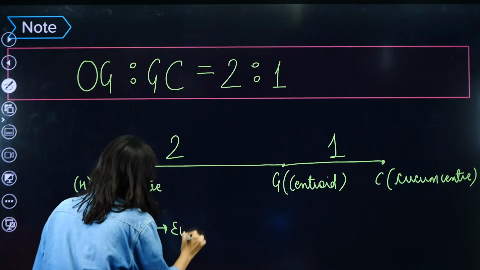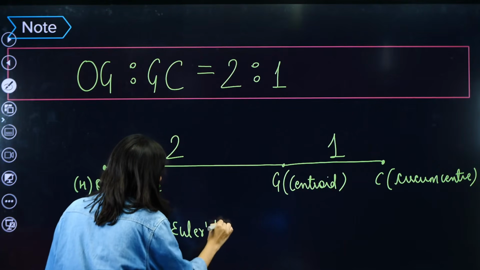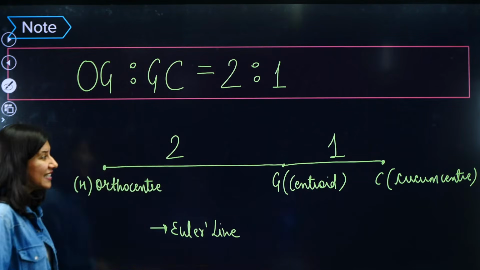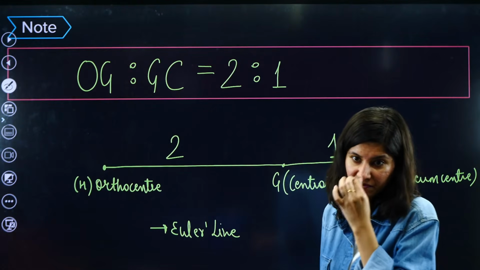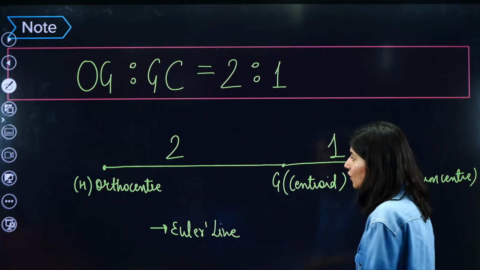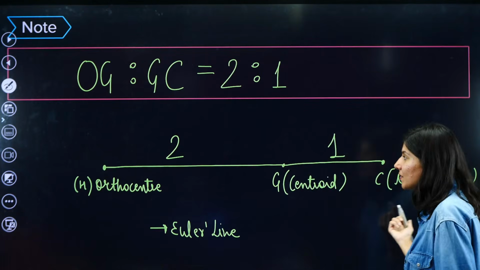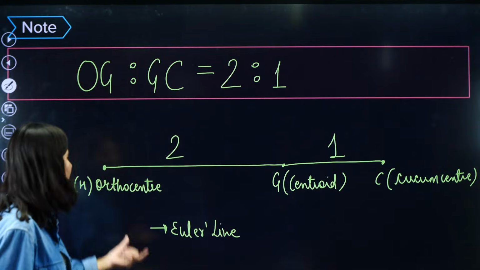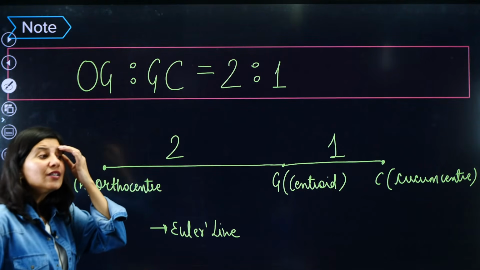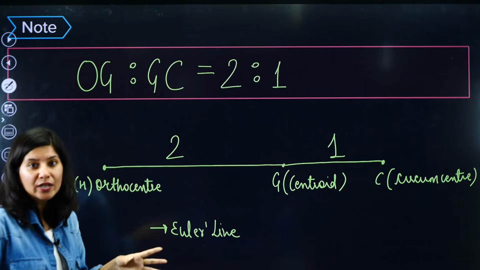Although nobody will ask you what this line is called, this line is called Euler's line. So centroid divides orthocenter and circumcenter in which ratio? 2:1 ratio. So centroid divides orthocenter, and now the very important part, most of the students will forget.